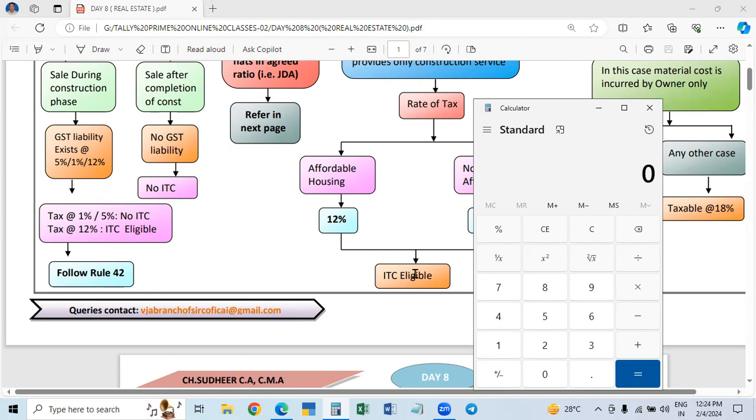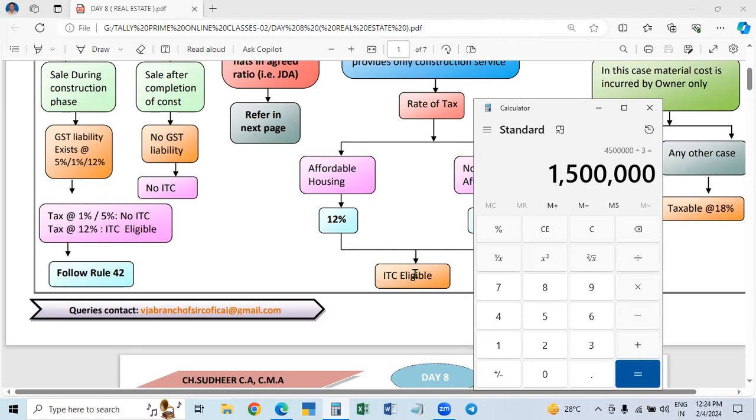And reduce. So the land value may be less or maybe more. Don't bother about the actual market value. Take 1/3 as the land value. So I told you, if it is 45 lakhs, divided by 3, meaning 1/3, 15 lakhs is the land value.